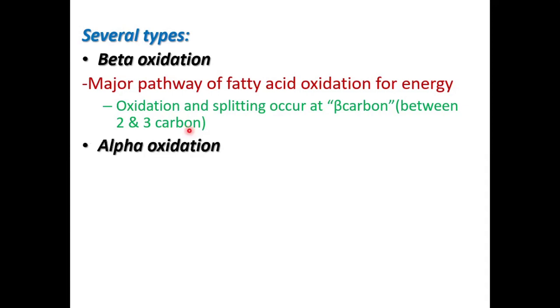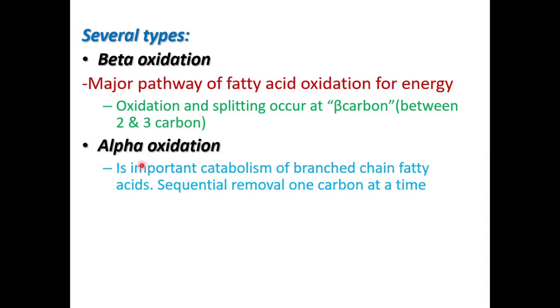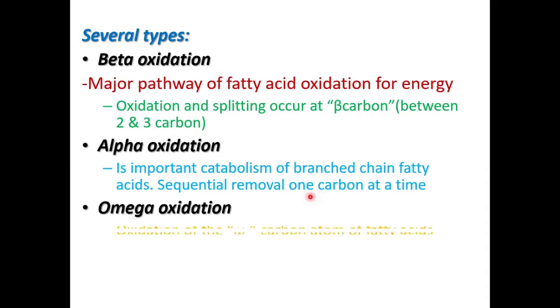While alpha oxidation is important for catabolism of branch chain fatty acid, and here there is sequential removal of one carbon at a time. While omega oxidation, here the oxidation of omega carbon atoms of fatty acids occur. These are the several different types of oxidation.